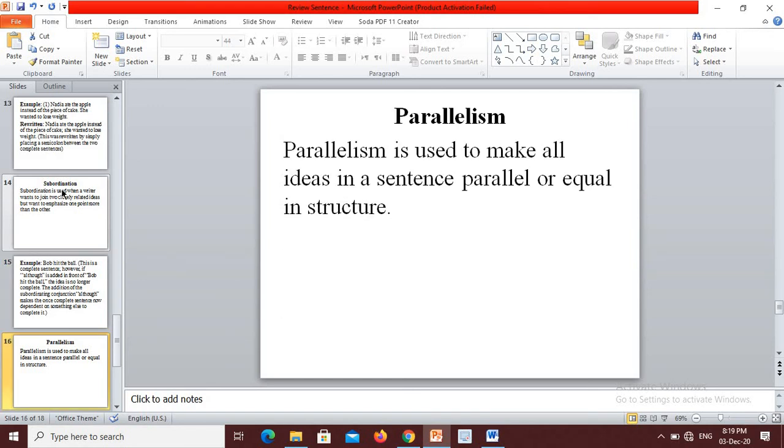Dear students, now we are going to discuss parallelism. Parallelism is used to make all ideas in a sentence parallel or equal in structure. In other words, the same grammatical form is used for each idea. Each idea may be a noun, a verb in the same tense, an adjective, a prepositional phrase, etc. Parallel sentences are much smoother and easier to read than non-parallel sentences.